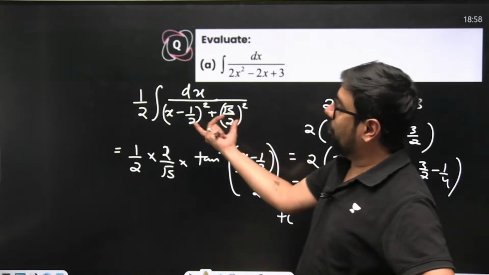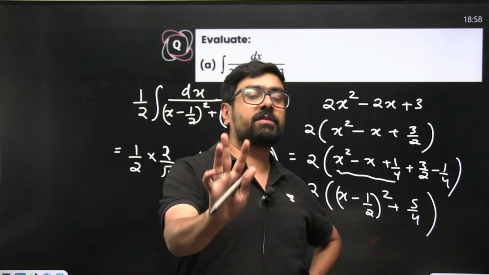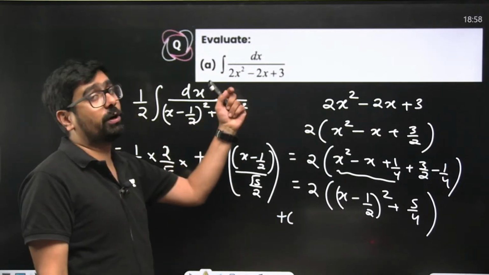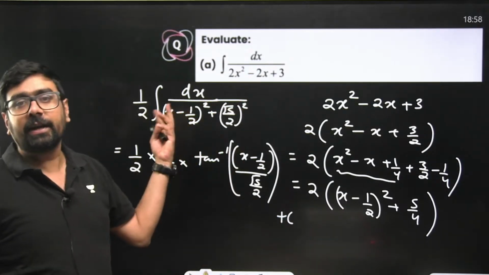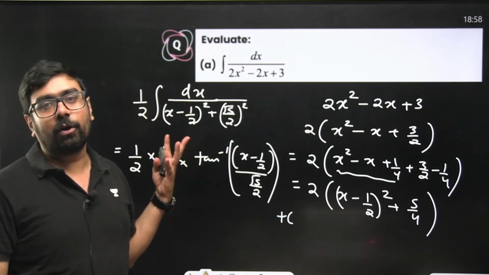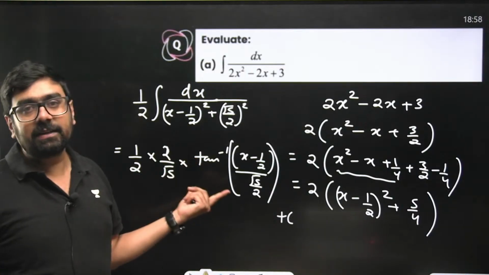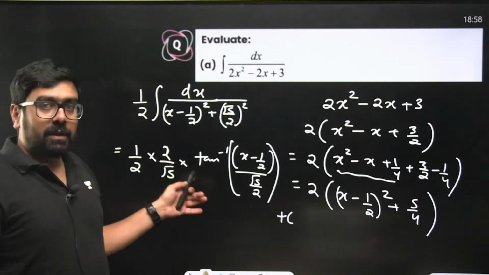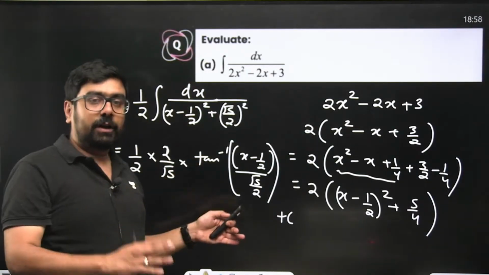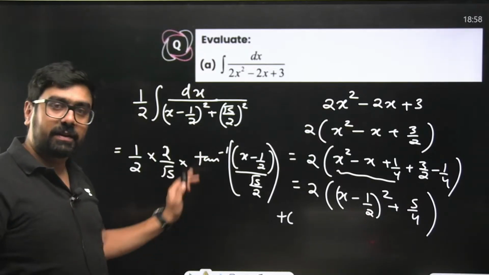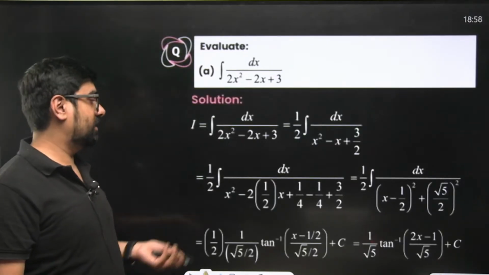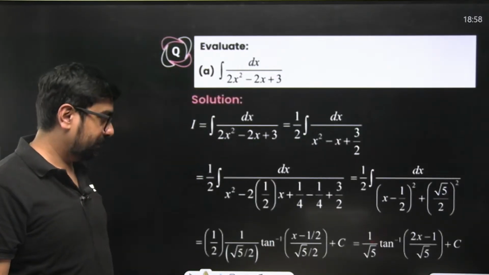And how completing the square is helping, you must have realized. Why are we completing the square if we have quadratic in the denominator? We are trying to create x square plus a square in the denominator, so that we can directly write its integral. Again, the list is important. Memorize it. Direct answers you'll get. Otherwise, you'll get stuck. You won't be able to proceed further.